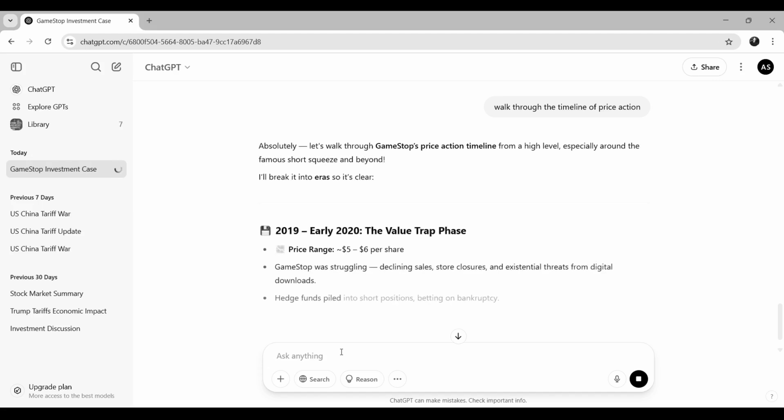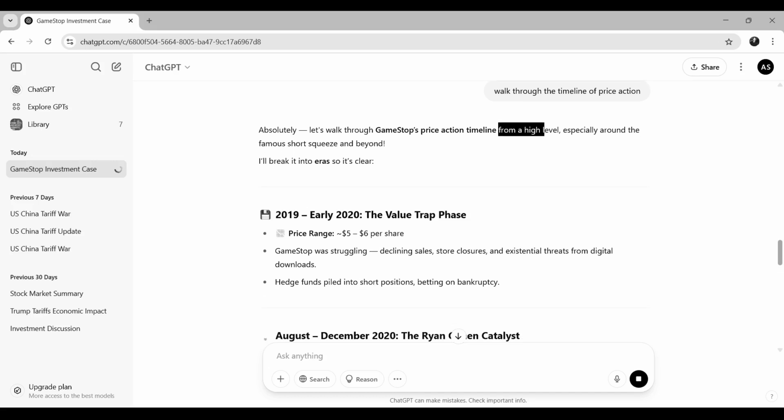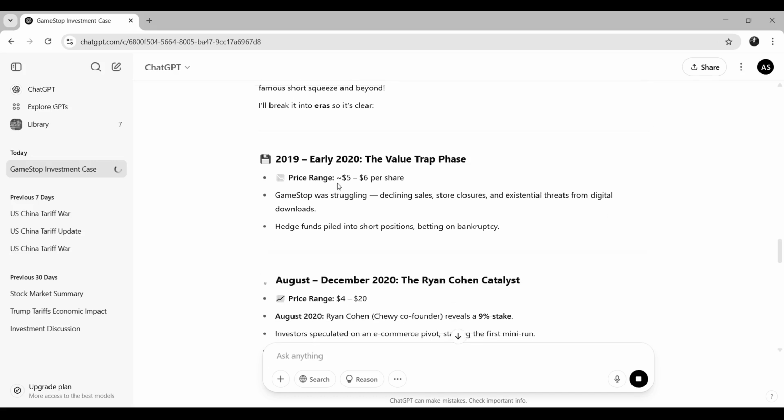Okay, so now it is giving me an answer here. As you can see, absolutely, let's walk through GameStop's price action timeline from a high level, especially around the famous short squeeze and beyond. I'll break it out into eras so it is clear. So there were multiple eras.